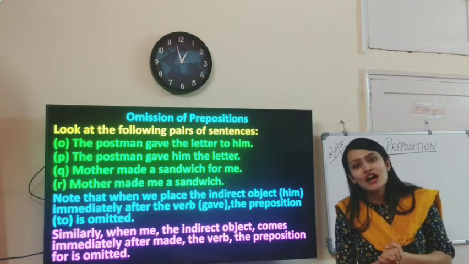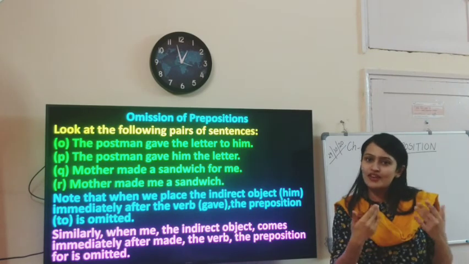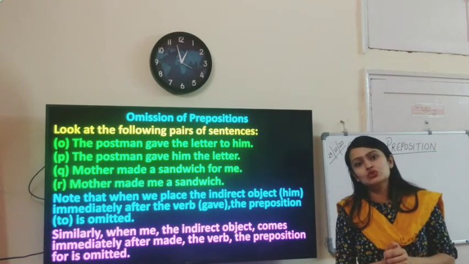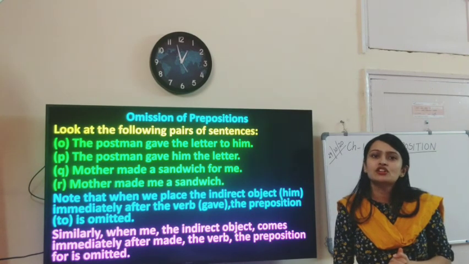So children, try doing the exercises on your own, and if you don't understand, I'm sharing the PDF, you will be able to do the exercises. Okay, do the exercises in your English grammar notebook.